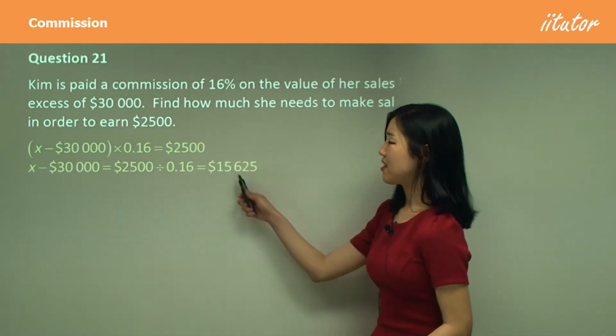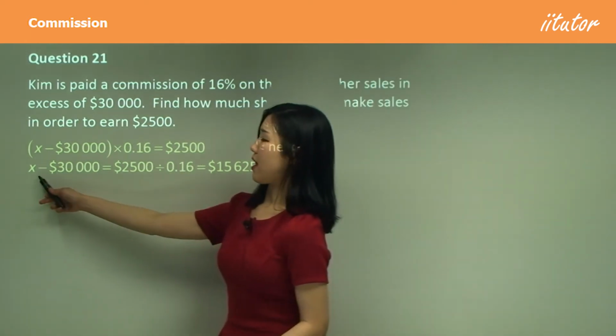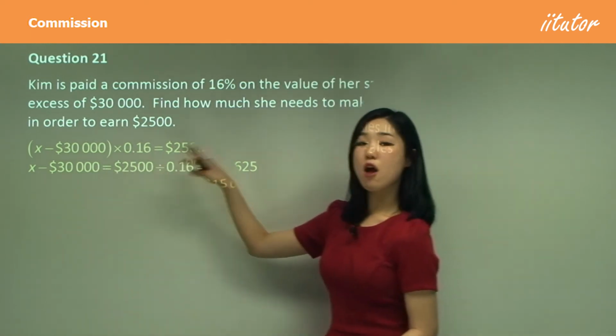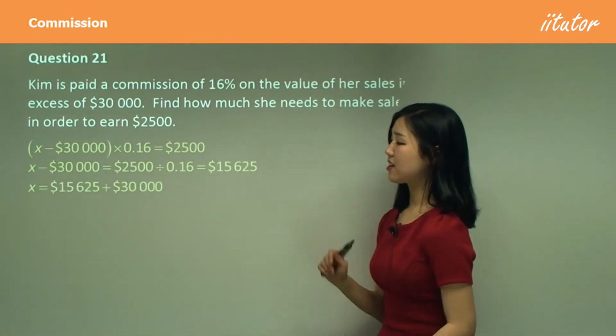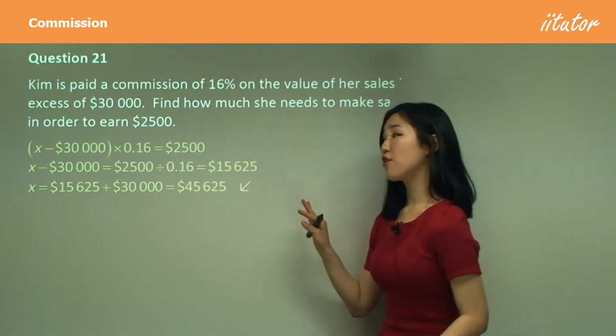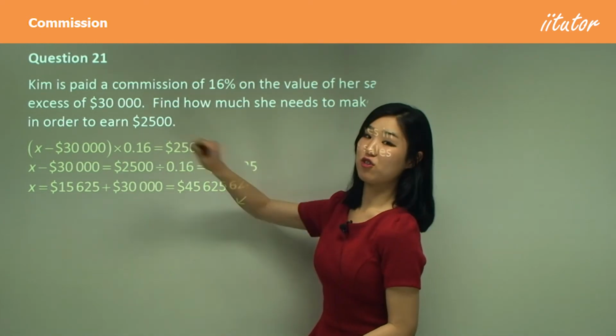And then that should get you something like this. So just calculate this for me first. And then we just want X. So move your 30,000 over to the other side by adding, and like that, calculate it, you should get this. So this is the total number of sales she needs to make in order to earn this much.